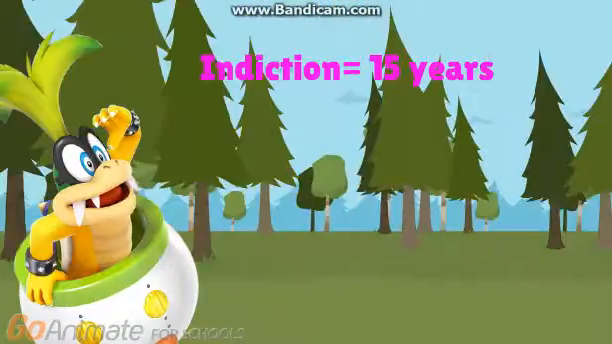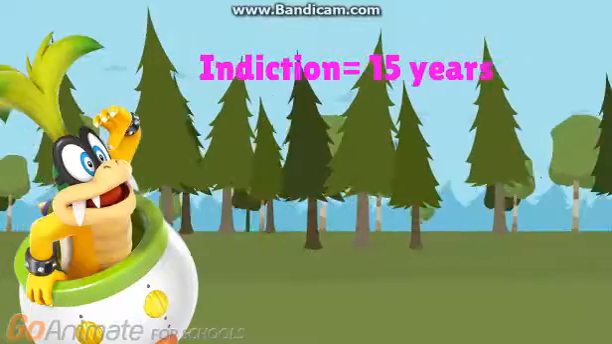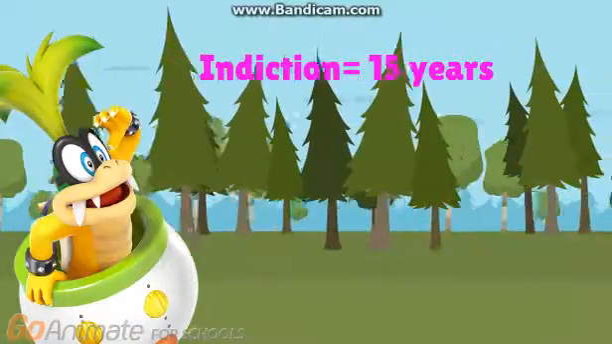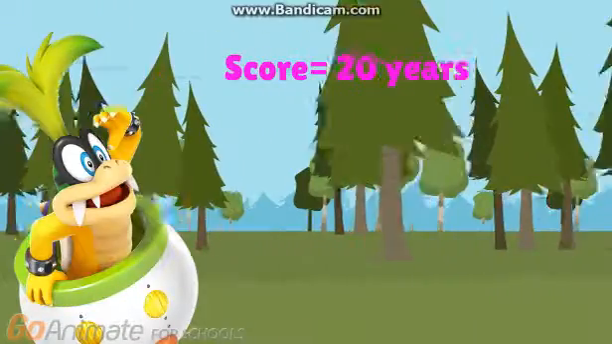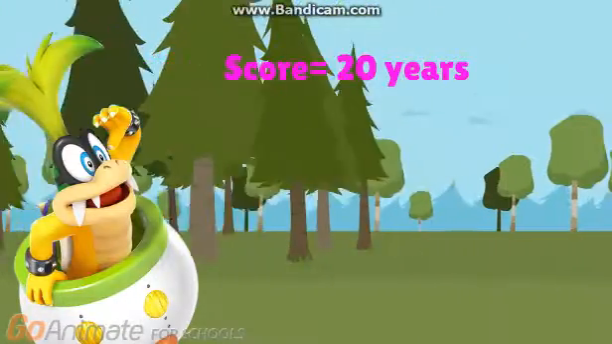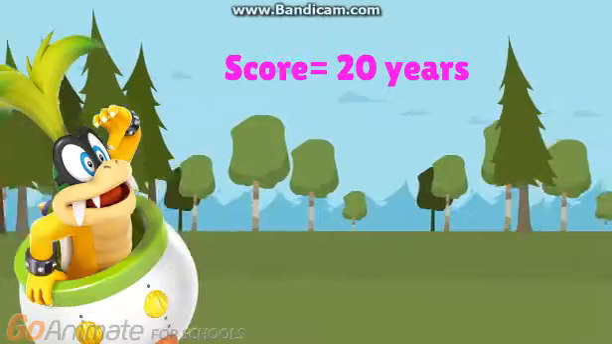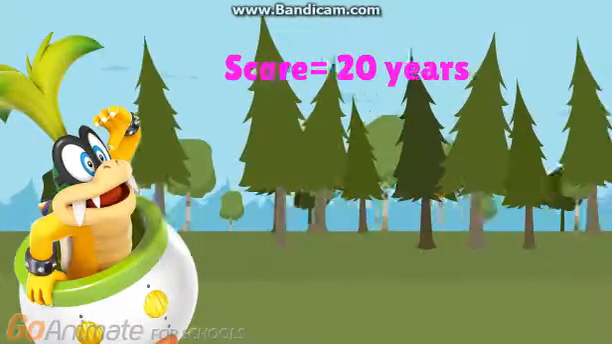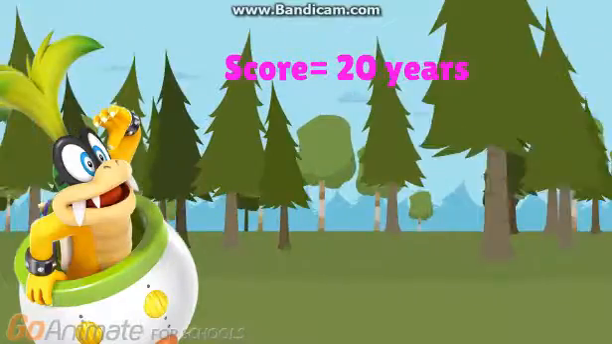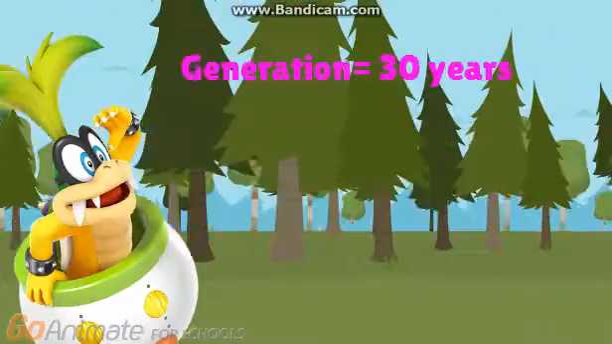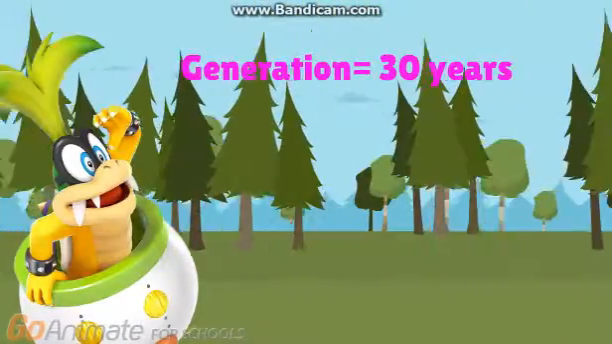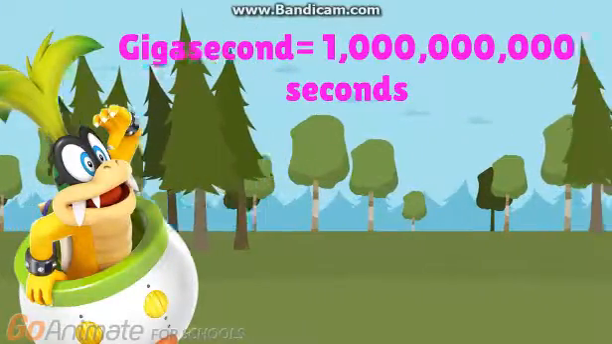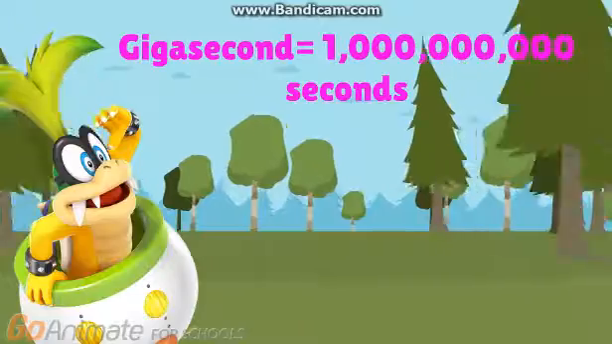An indiction is 15 years. That's 180 months, or 473,299,200 seconds. A score is 20 years. That's 2 decades, or 240 months, or 631,065,600 seconds. A generation is 30 years. That's 3 decades, or 360 months. A gigasecond is 1 billion seconds.